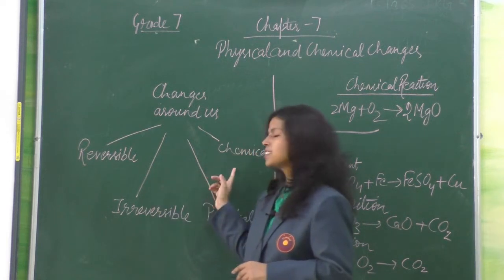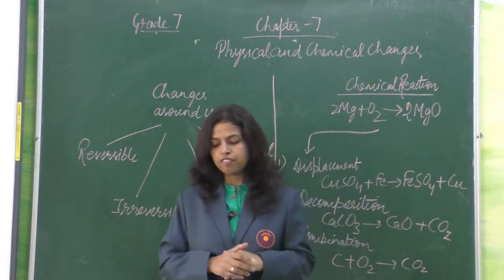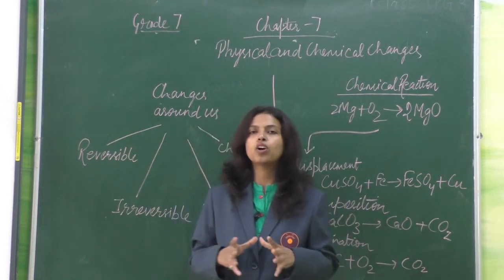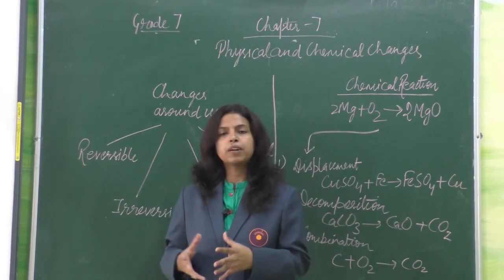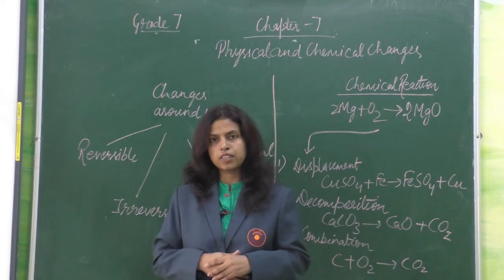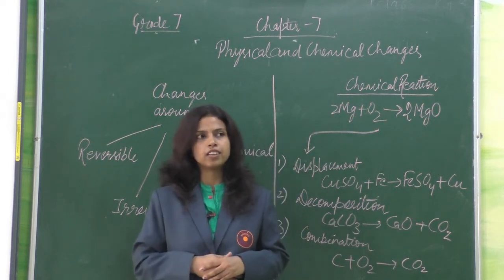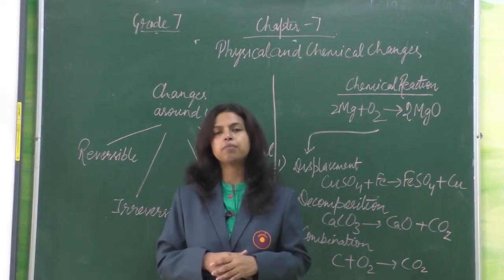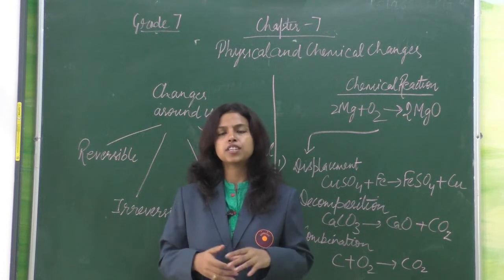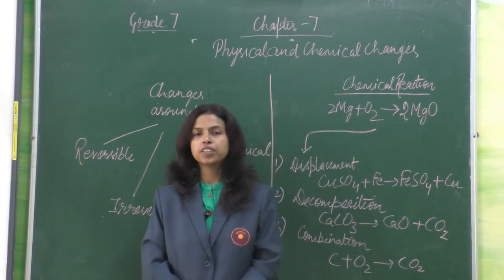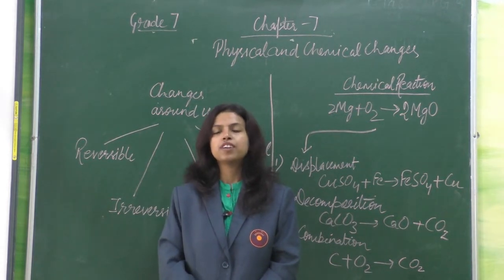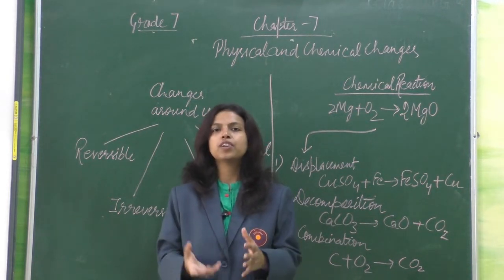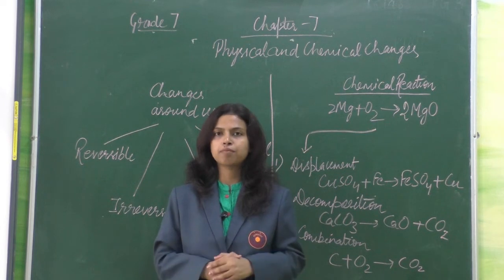Now the next one is chemical changes. When you bake a cake by putting all the ingredients like flour, sugar, butter, baking soda, what happens when you bake a cake? This baking soda, that is sodium bicarbonate, changes into sodium carbonate. Sodium carbonate makes the cake fluffy and soft.